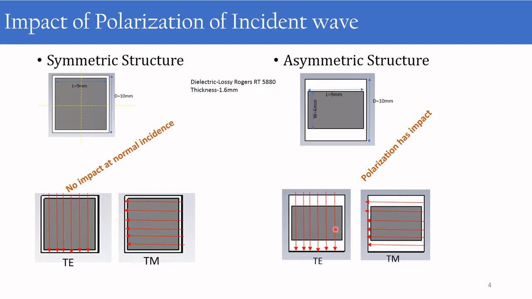So from this we can conclude that for a symmetric structure there won't be any impact of polarization for normal incidence because of the symmetry of the structure. For an asymmetric structure, there will be an impact of polarization. So let's see how these are impacted in our AMC performance. We can go to CST simulations.